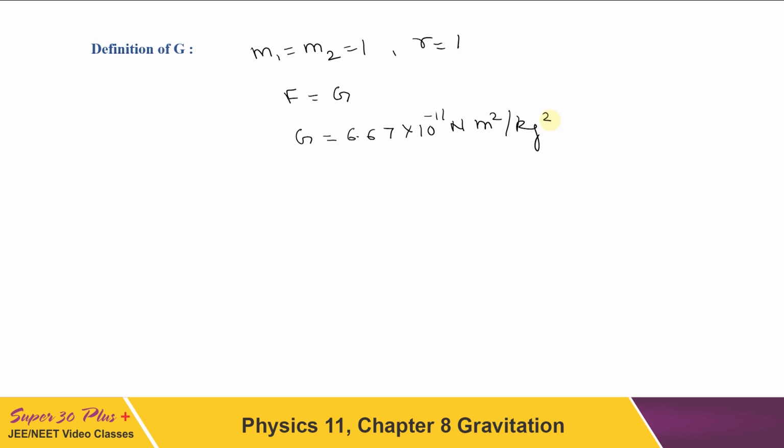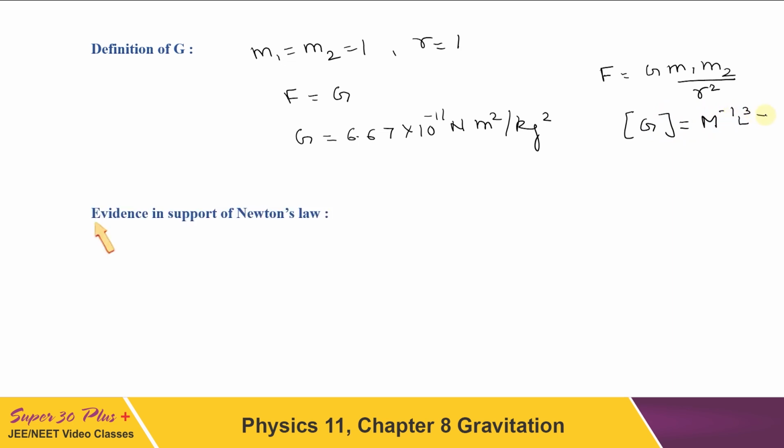Now, what is the dimensional formula for G? We can derive it from the formula F is equal to G m1 m2 by r square. So directly, the dimensional formula of G from here can be written as M minus 1 L cube T minus 2. Now what are the evidences in support of Newton's law? Have you ever experienced Newton's law? Practically, so many things we can explain with the help of Newton's law of gravitation.